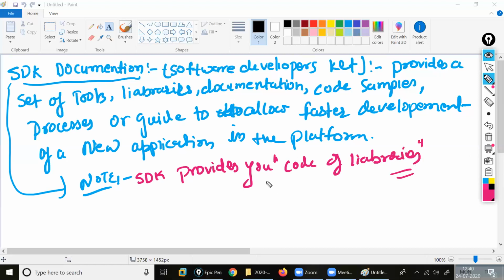The code of libraries belongs to this: all these parts, tools, libraries, documentation, code samples, processes, or guides. All these things come inside your libraries part. So with the help of this, you will check whatever projects you are doing, with the help of this SDK documentation. Clear or not?